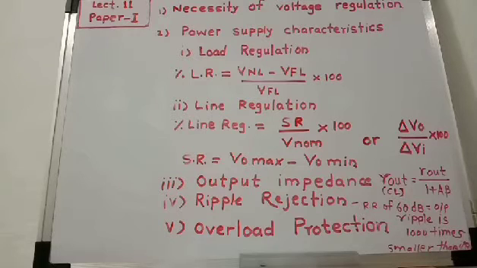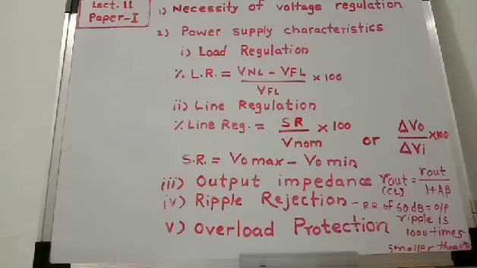This applies under two conditions. The first is when the input AC line voltage varies. If there are variations in the AC line voltage or AC power line, then its output does not remain constant. That is, it increases or decreases. There are changes in output voltage when the AC line fluctuates.